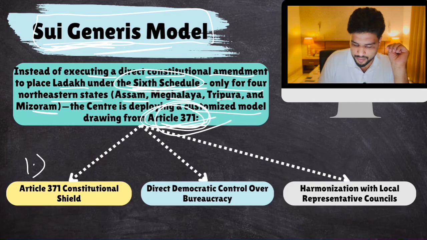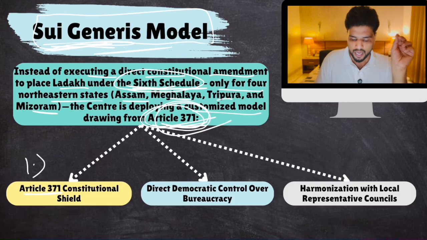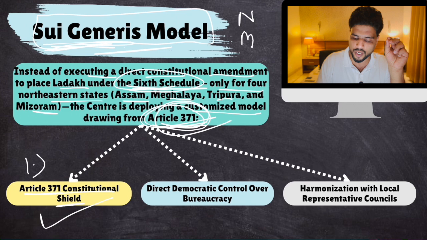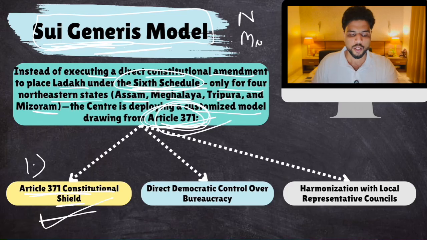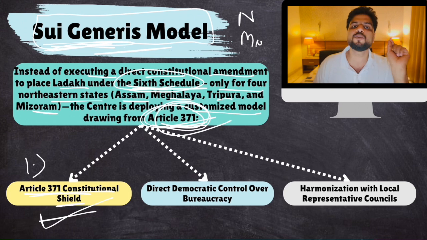Okay, number one, much similar to Article 371, Article 371 constitutional shield. This shield has been provided to Nagaland, Mizoram, Manipur. Okay, now what is this? Well, we are promising the people of Ladakh that no law of parliament which alters tribal customary law of Ladakhi people, okay, tribal laws, tribal customs, and all the other things, anything related to ancient tribal law of Ladakhi people, no law of parliament shall be applicable to Ladakh if it has not received the permission of local council of Ladakh.